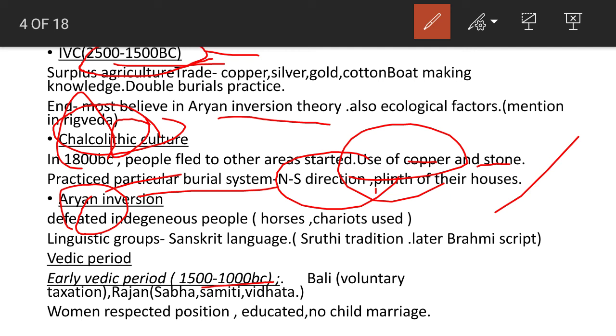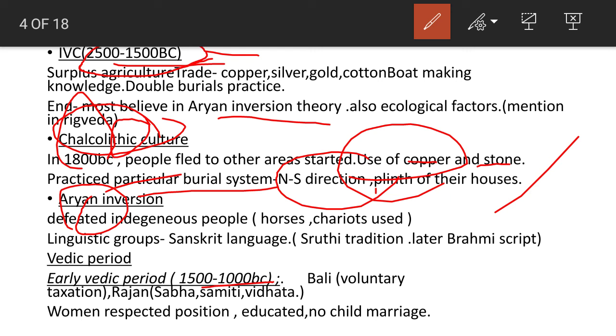The important taxation was a voluntary tax called Bali. Also, in their structure, there was a Rajan who took care of all the needs and welfare of the Aryan tribes, and the Rajan was assisted by the Sabha, Samiti, and Vidata.